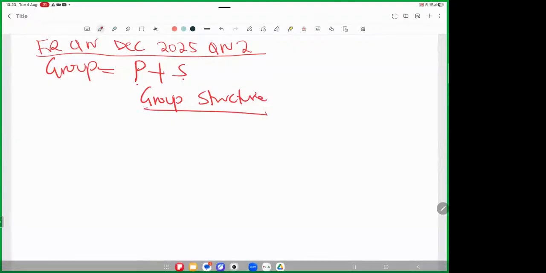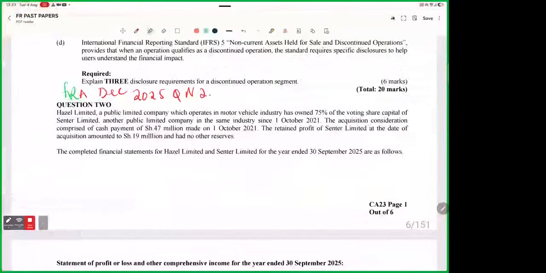In this question, what do we have? They have told us Hazel Limited, a public limited company which operates in the motor vehicle industry, has owned 75% of the voting share capital of Centre Limited, another public limited company in the same industry, since 1st October 2021. Very good.